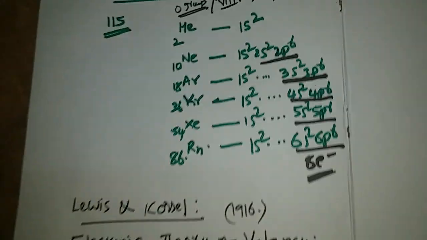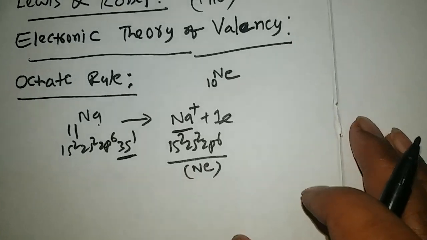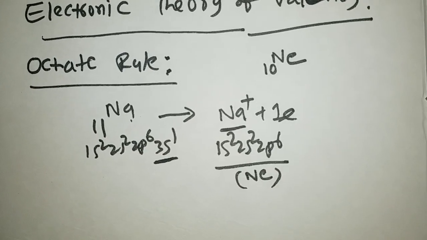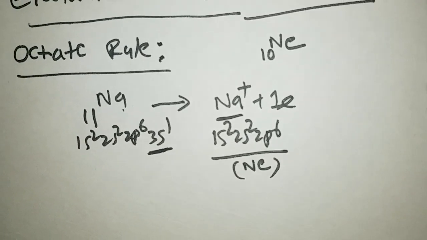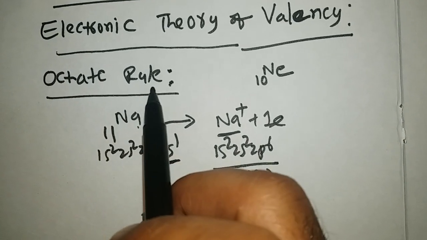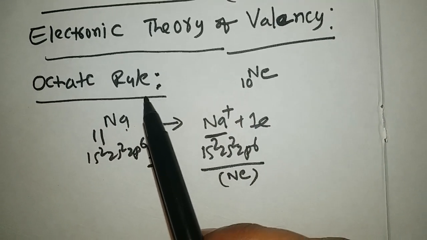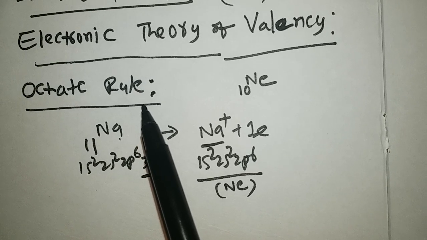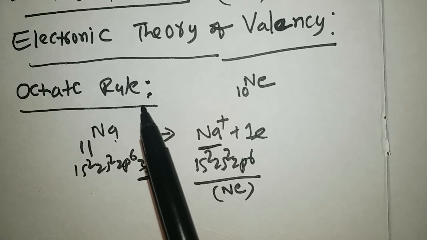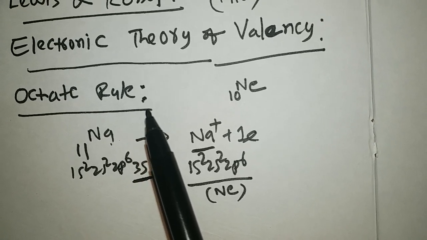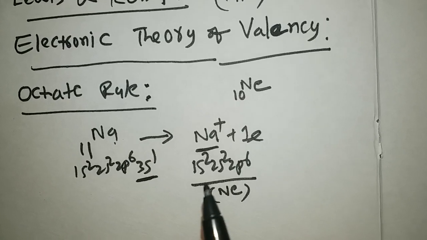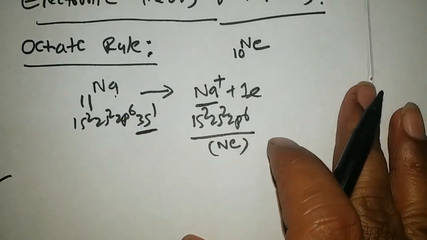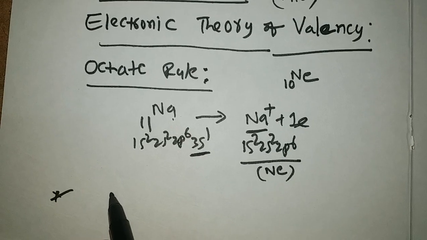We will discuss in later minutes which will lose electrons, which will gain electrons, which will share electrons according to the situation. Once again I am repeating what octet rule is. Every element tries to get 8 electrons in its outermost shell to get stability as its nearest noble gas; this is called octet rule. And they also gave a notation called Lewis dot notation.